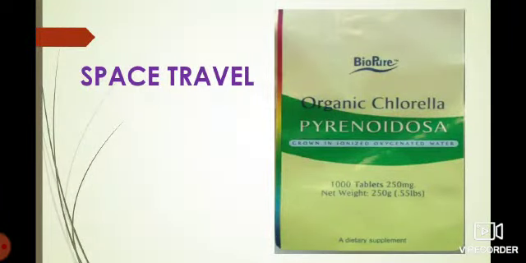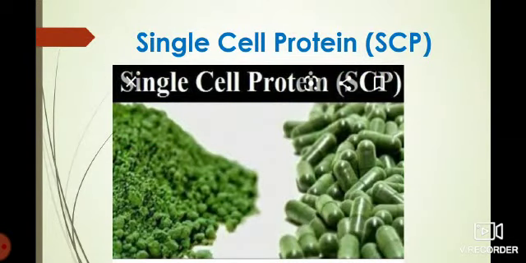And in space travel, the chlorella is used to get rid of carbon dioxide and decompose the human waste. That is, during space travel, the human waste is decomposed by using the algae. And next one, single cell protein, which is denoted as SCP. Some of the single cell algae and blue-green algae are used to produce proteins, which are used as capsules. Examples for this algae are Chlorella and Spirulina.